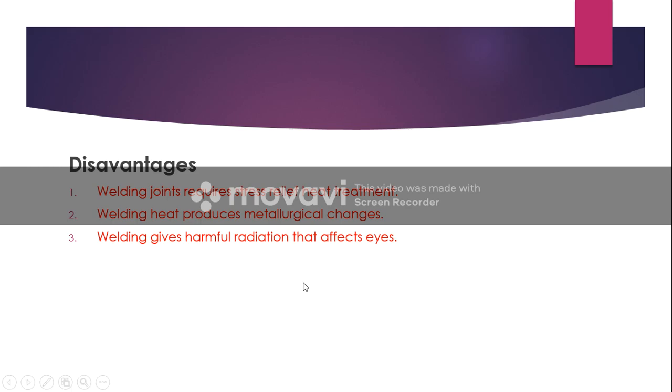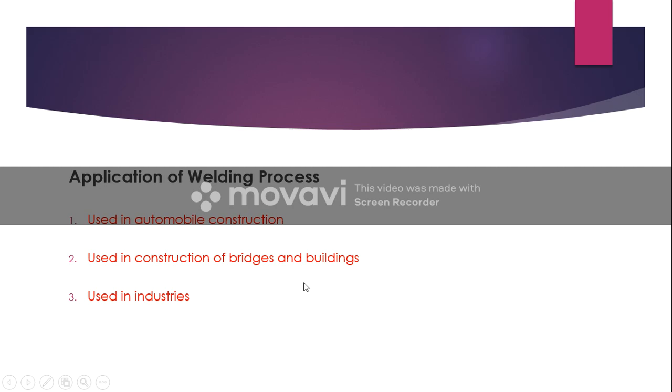Let's look at the application of the welding process. It is used in automobile construction. It's also used in the construction of bridges and buildings. And lastly, it is used in industries. That's the end of the topic.